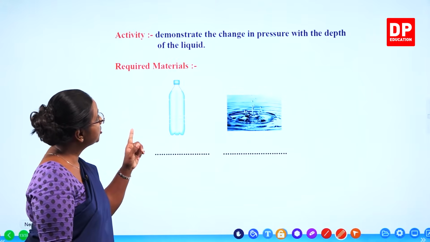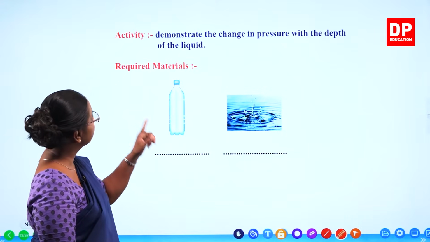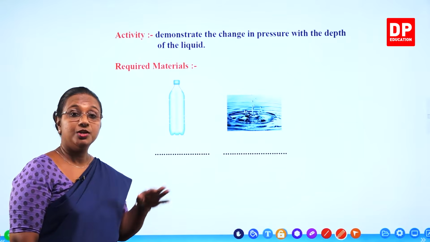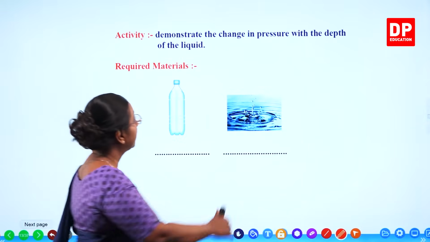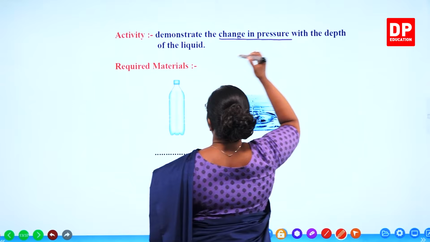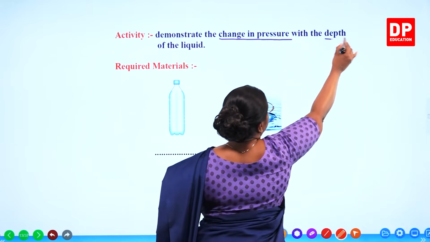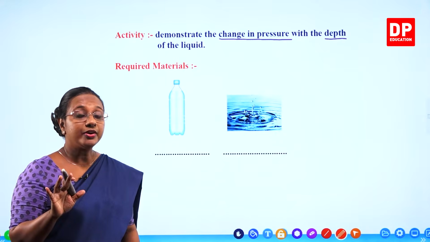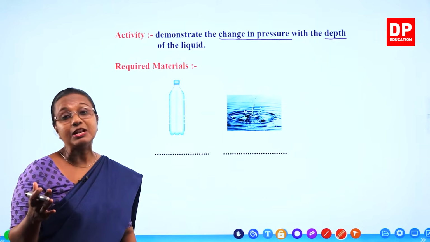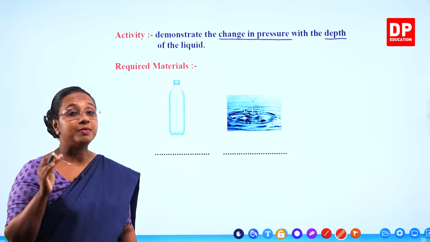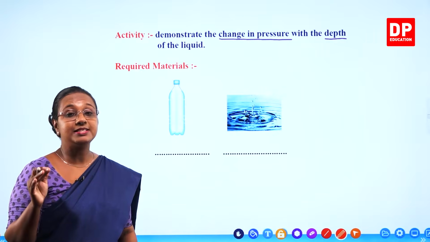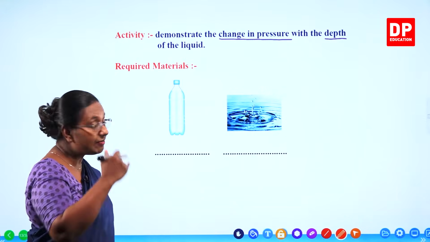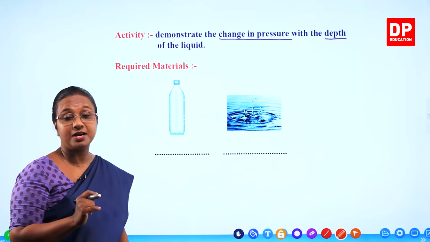Activity: demonstrate the change in pressure with the depth of the liquid. So here we are going to observe how the pressure changes with depth of the liquid. You all already know pressure is exerted in all directions and pressure at the same level is the same. So here the levels are different, that is why the depths are different.